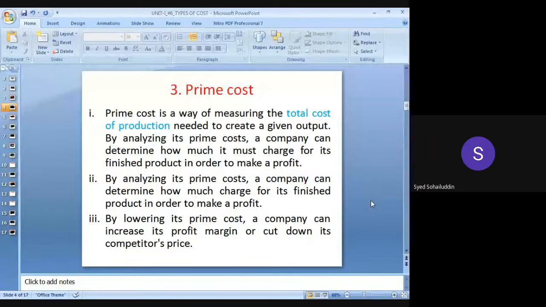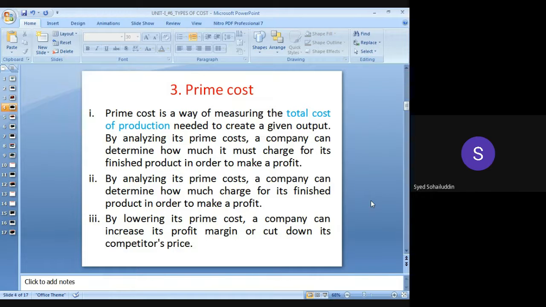Prime cost is a way of measuring the total cost of production, the total cost of construction, the total cost required for completion needed to create a given output. By analyzing its prime cost, a company can determine how much it must charge for its finished product in order to make a profit. Okay?